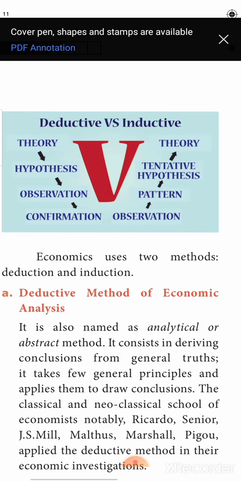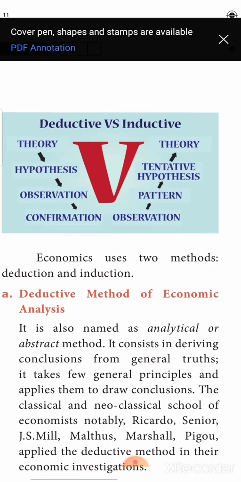From the general we arrive at a particular conclusion after eliminating all the possibilities. This type of analysis is called the deductive method. Deduction means deducing, reducing a particular thing. So you deduct all the possibilities of happening or not happening of a particular topic and arrive at a particular solution. This is the deductive method of economic analysis.